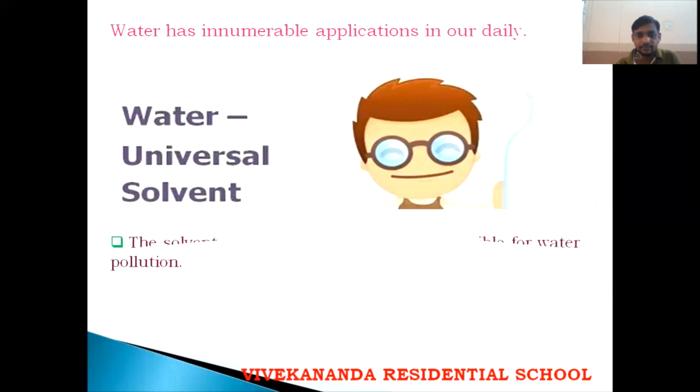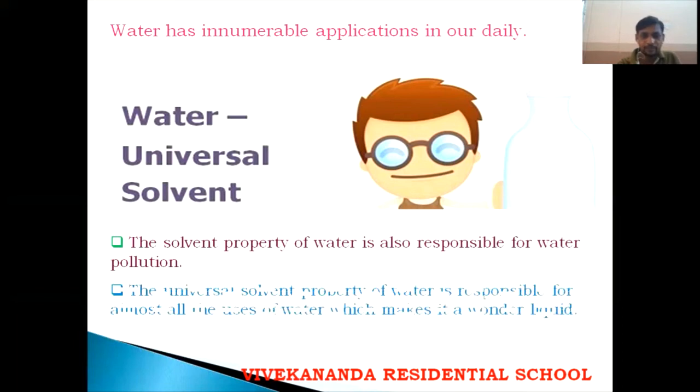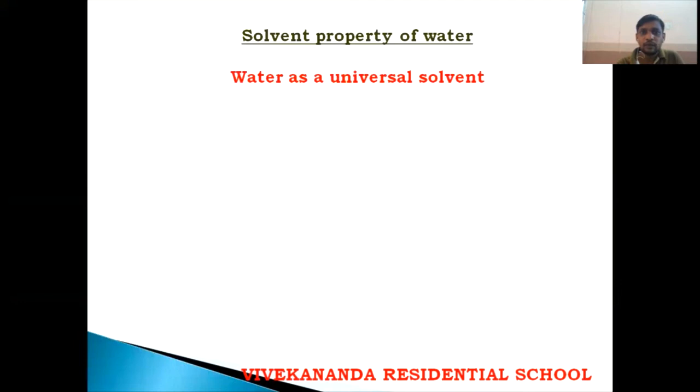The solvent property of water is also responsible for water pollution. See, in water, so many different types of substances are dissolved. That's why it leads to water pollution. Example, the waste that is coming out from factories is mixed with the water, and that will lead to water pollution. And also, the universal solvent property of water is responsible for almost all the uses of water, which makes it a wonderful liquid.